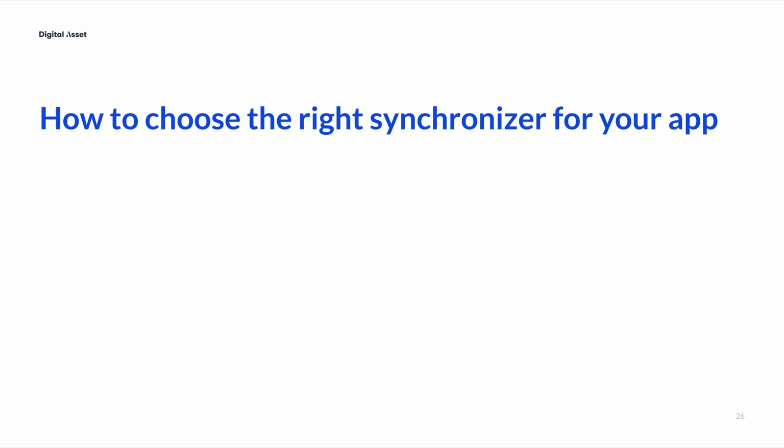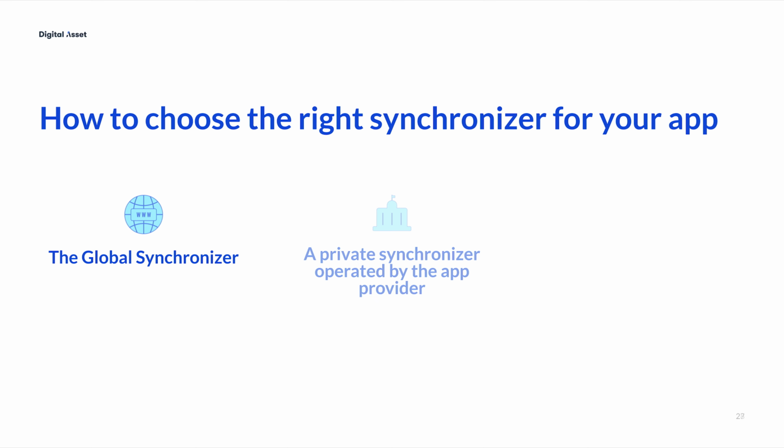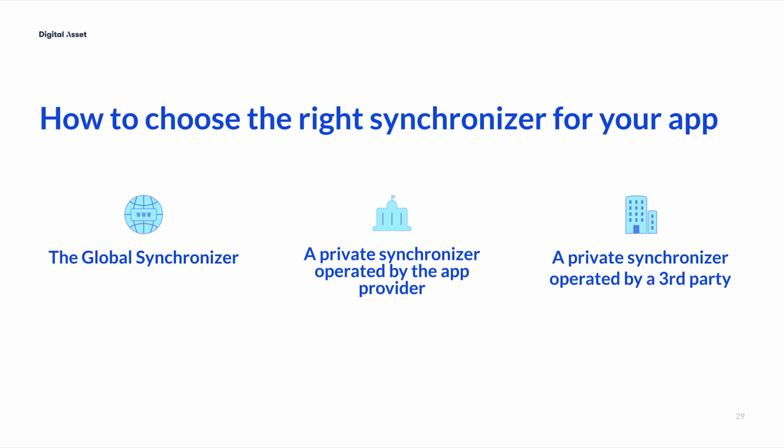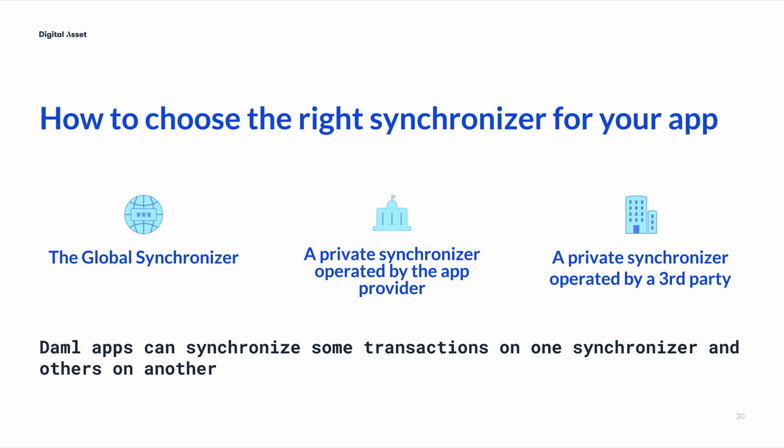When choosing a synchronizer for a Daml app, the app provider has 3 options. The global synchronizer, a private synchronizer operated by the app provider, a private synchronizer operated by a third party such as another app provider. These options are not mutually exclusive. Daml apps can be designed to synchronize some transactions on one synchronizer and others on another.